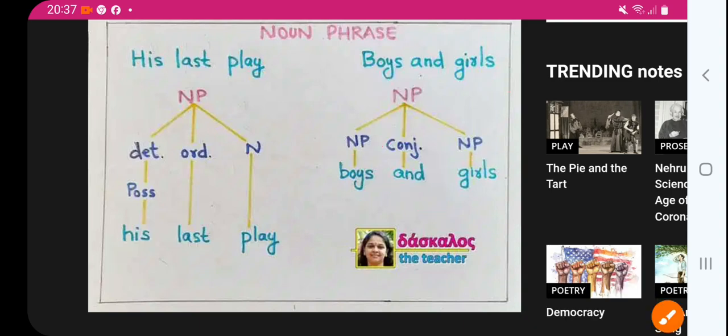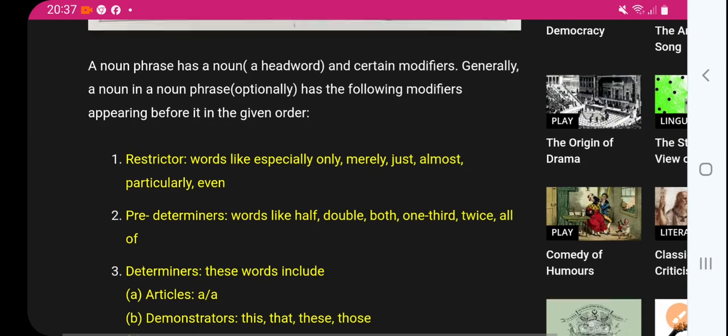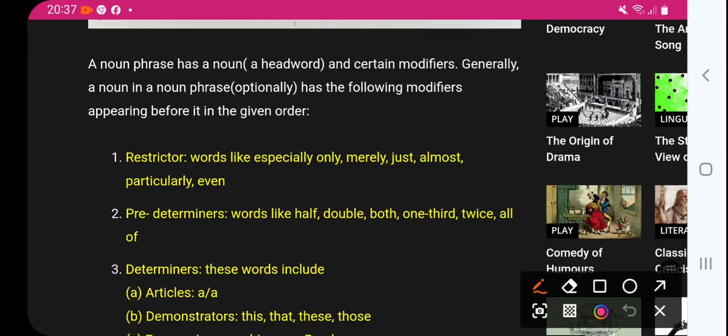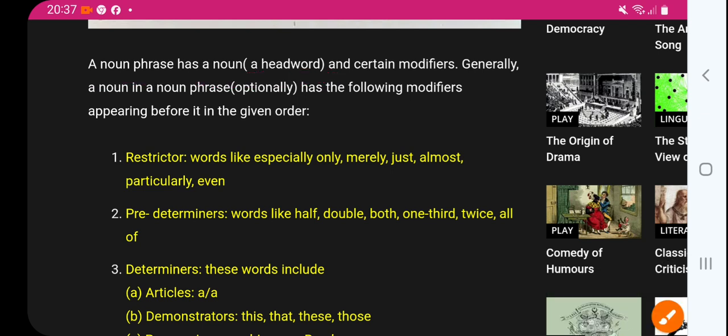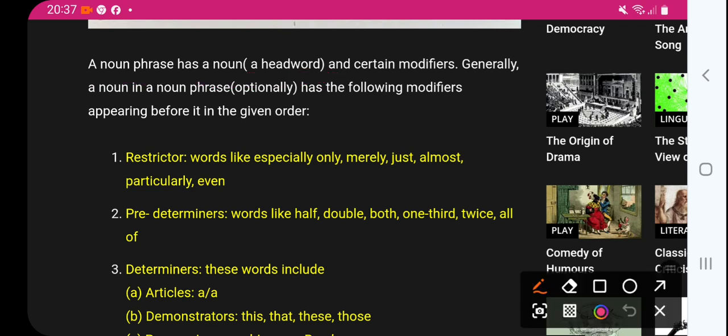Okay. Now what is important? A noun phrase has a noun, of course, right? And then the head word, very important, head word, and certain modifiers. This is called a noun phrase. Means in a noun phrase what is important is the head word and certain modifiers, right?